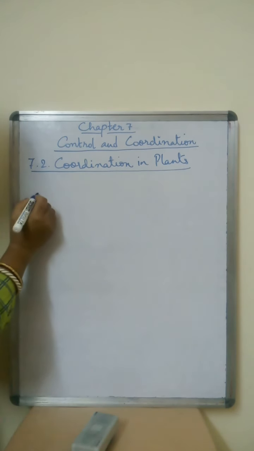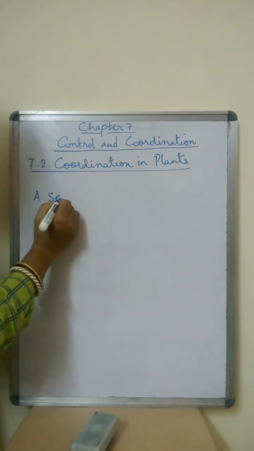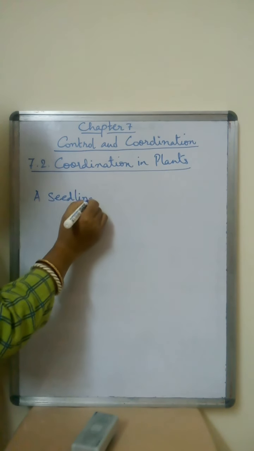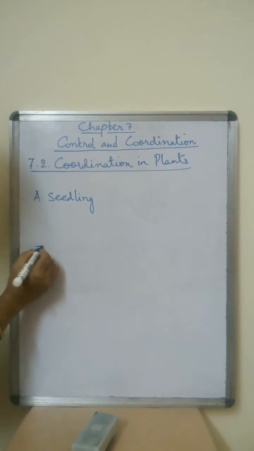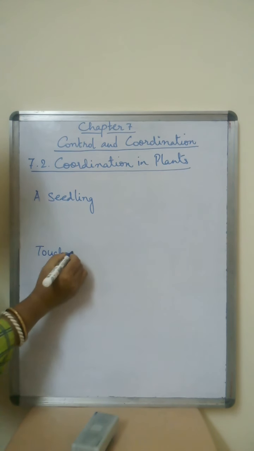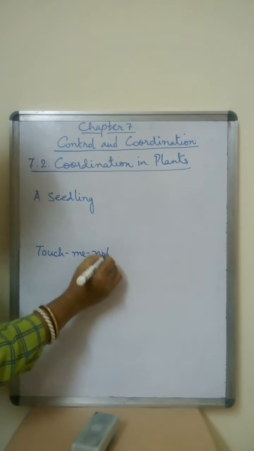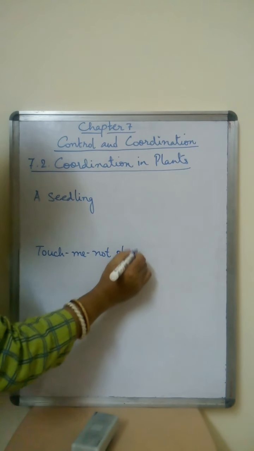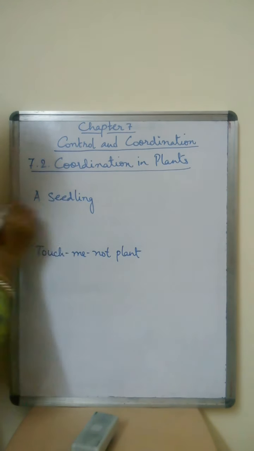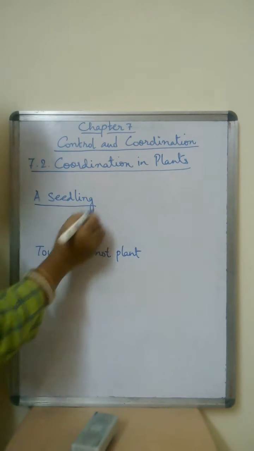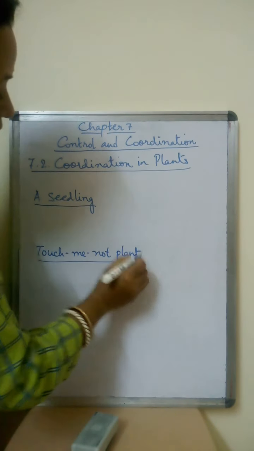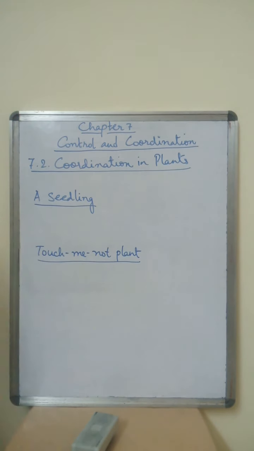Now let us take two examples. One is a seedling and the other is the touch me not plant. I will explain this part with these two examples. When we plant a seed, what happens?